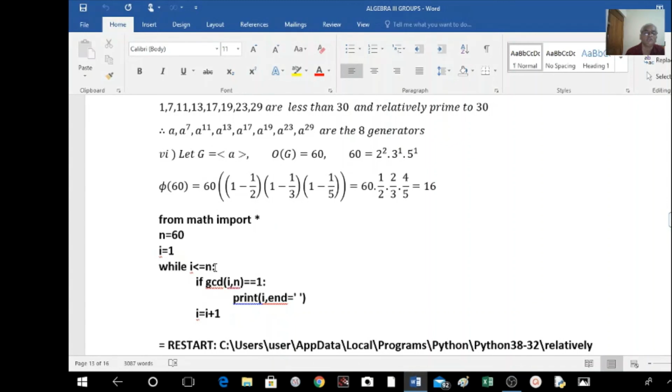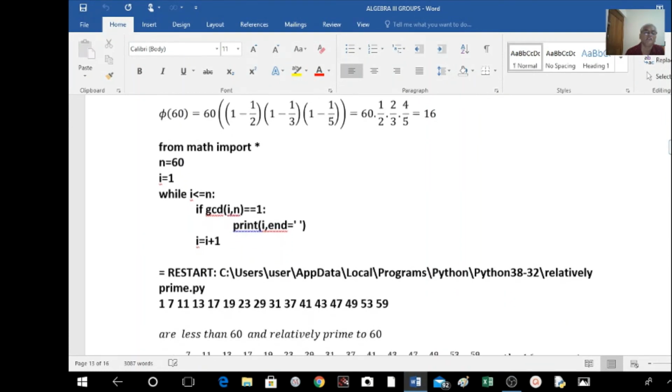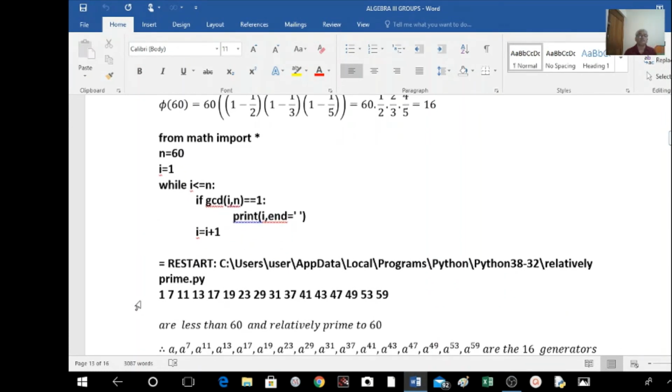Is 6 less than or equal to 60? Yes. Is GCD of 6 and 60 equal to 1? No. Then this is not executed. i becomes now 7. Is 7 less than or equal to 60? Yes. Is GCD of 7 and 60 equal to 1? Yes, because the greatest common divisor of 7 and 60 is equal to 1. That is, 7 is relatively prime to n. Therefore, it prints here. Then i becomes 8, 9, 10, 11, 12, like this. So here I used this program, and then I got these values.